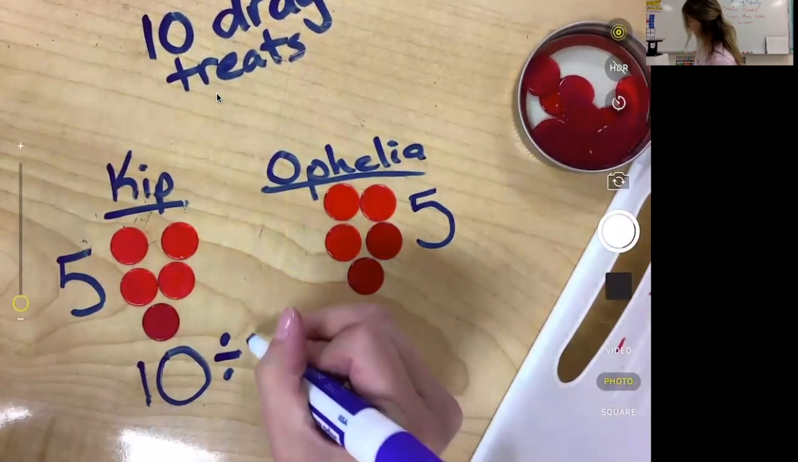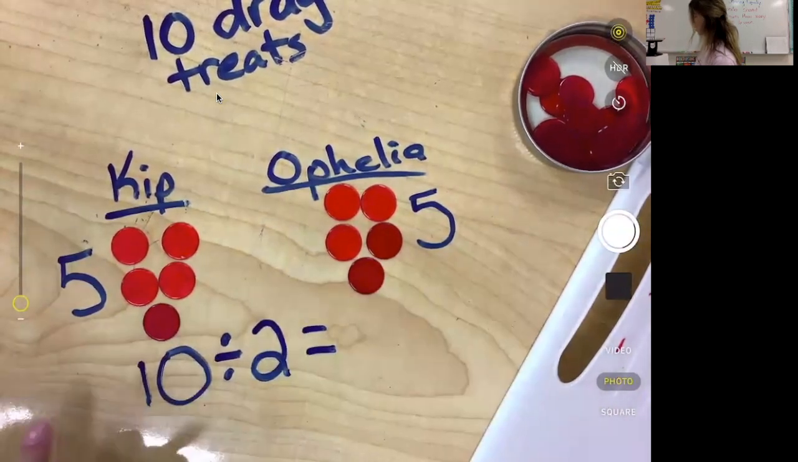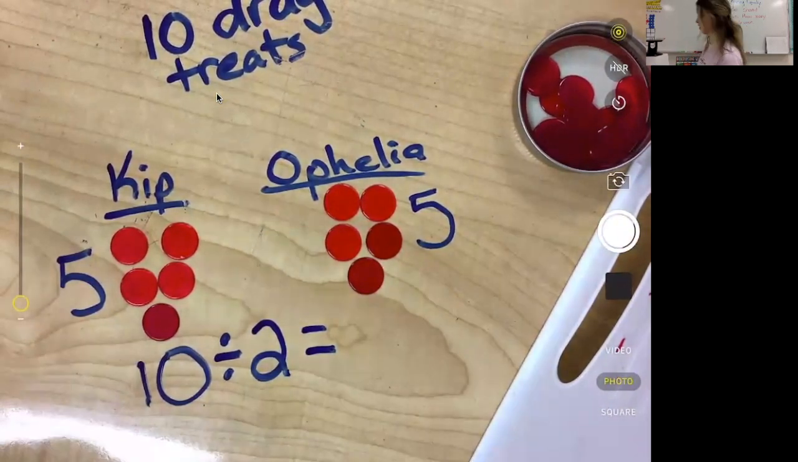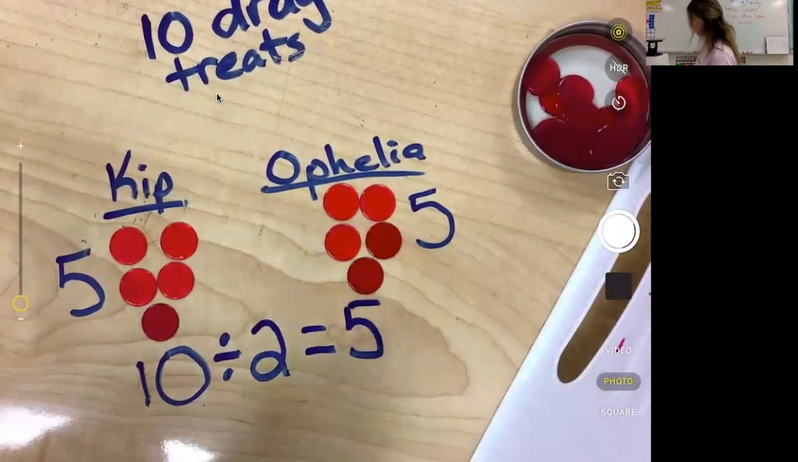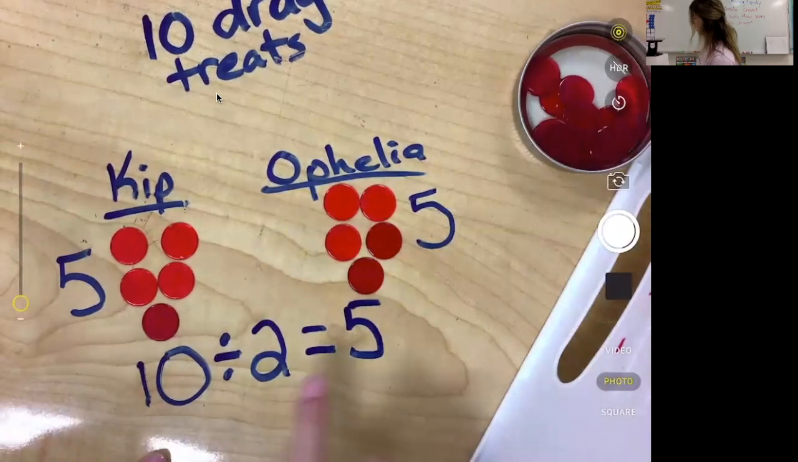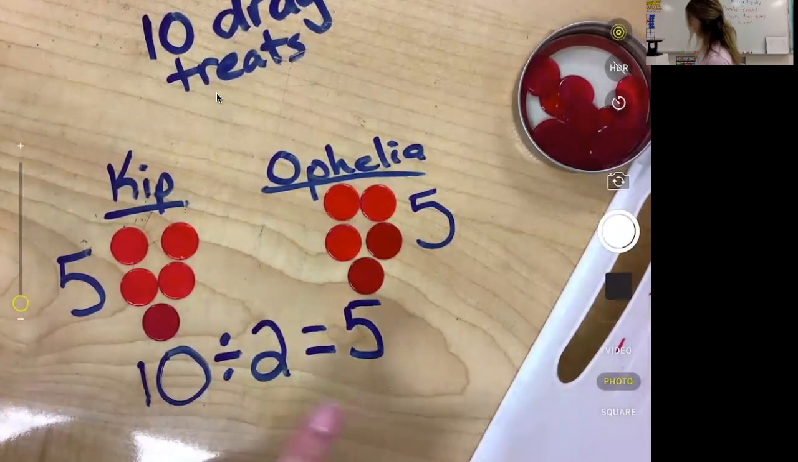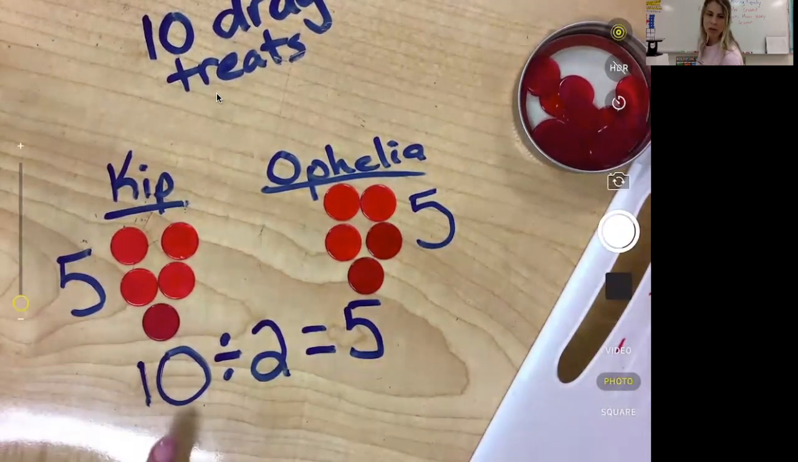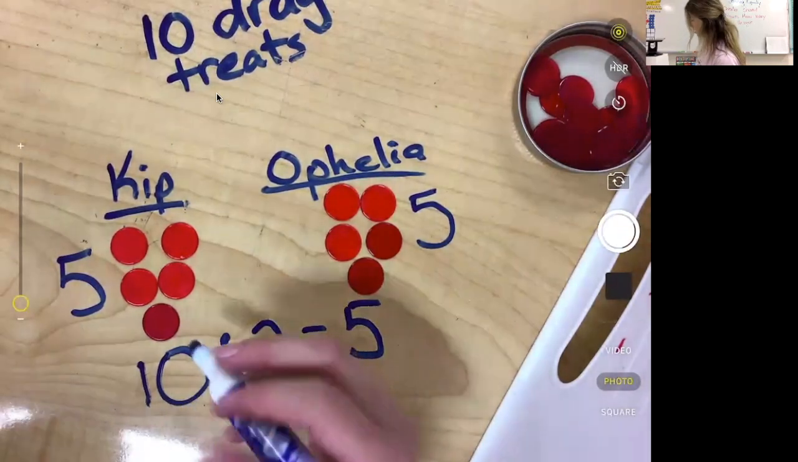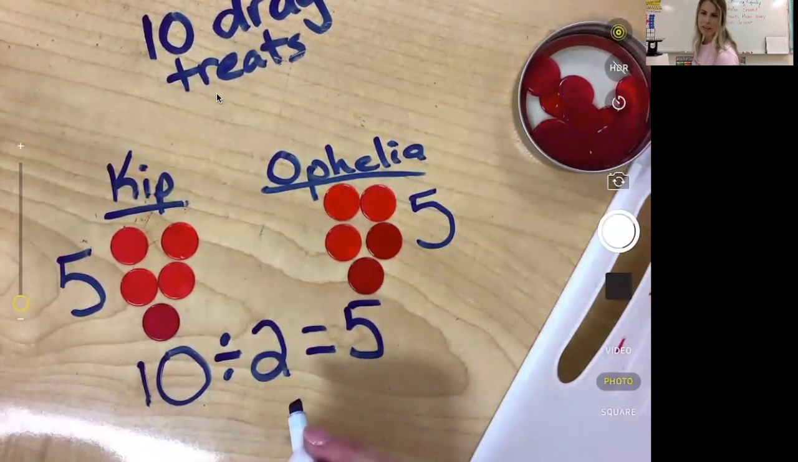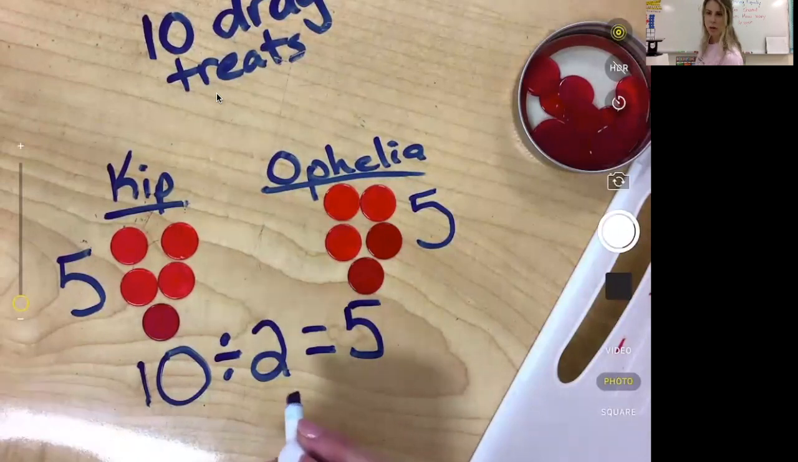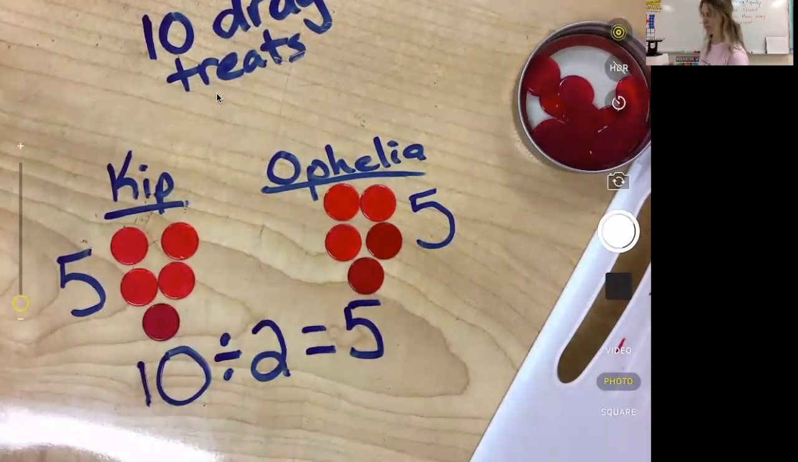So 10 treats divided by 2 dragons equals, and then our answer is how many treats each dragon got? 5. So 10 divided into 2 groups equals 5 in a group. When we did multiplication, we would do 2 groups times how many in a group would equal 10. But with division, we're starting with our big altogether number. In multiplication, our altogether number was the answer, but not this time. With division, our answer is called the quotient. In multiplication, our answer was called the product. Now it's called the quotient, which is a way more fun word, in my opinion.